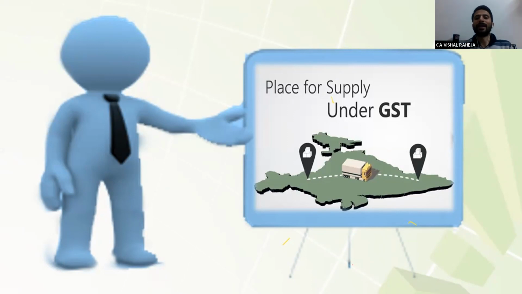Yes, very interesting topic: place of supply under GST. In the beginning of the session, everybody told me that place of supply is important because it will help us determine what the tax liability would be, whether CGST and SGST should be charged or whether IGST should be charged.